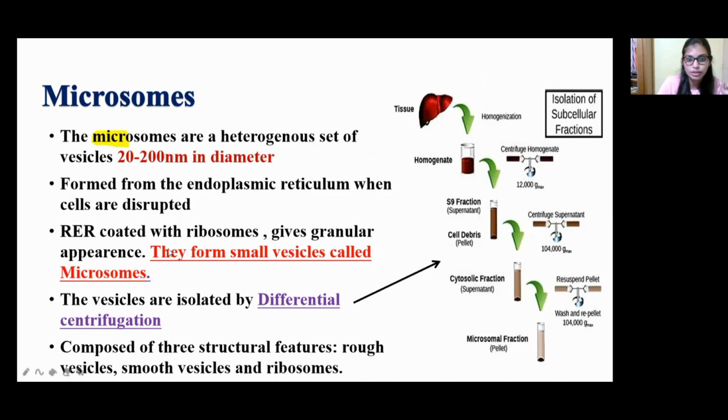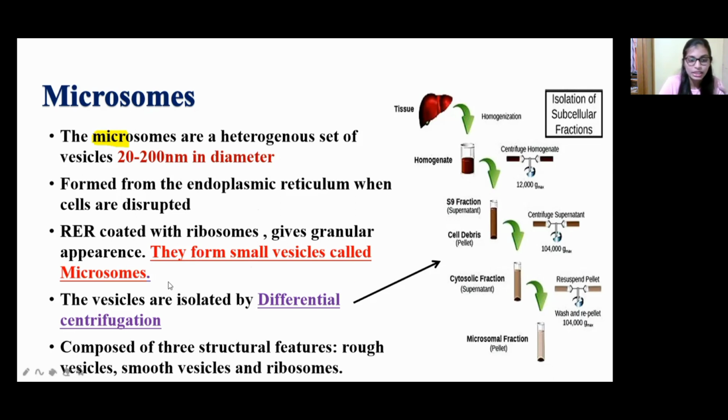So it is formed from the endoplasmic reticulum when cells are disrupted. Okay, so these microsomes are formed when cells in our body are disrupted, right? In that case, it is formed from the endoplasmic reticulum. Inside our cell, the endoplasmic reticulum is there, right? In that part, these microsomes will get formed. So rough endoplasmic reticulum coated with ribosomes gives a granular appearance. They form small vesicles called microsomes.